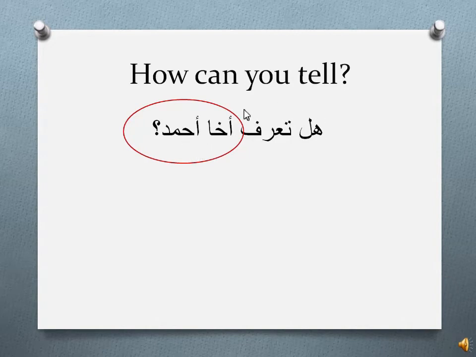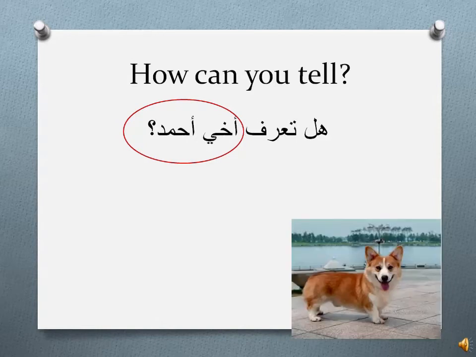Do you know the brother of Ahmed? Right? If it were my brother Ahmed, it would be this. See that? Hel tarif Akhi Ahmed. Well, this would be the wrong case ending for an object. So this is, do you know my brother Ahmed? And that's how we can tell. Now, what if it's object of a preposition? Well, ahlan wa sahlan, that's when you use context.